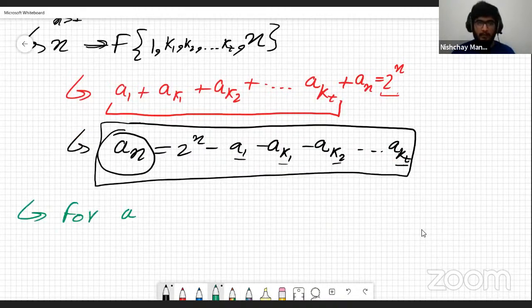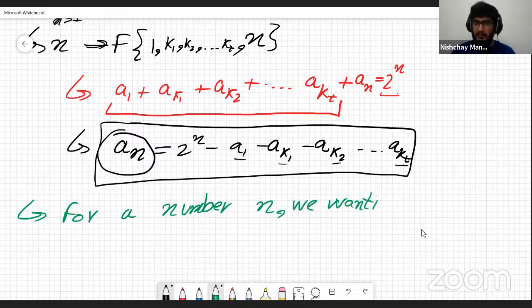For a number n, basically we are going to use this equation to calculate a_{n+1}, etc. But how do we do that? For a number n, we want its factors, right? If we do know its factors, then we can keep these values in this equation and get a_n by itself, right? So for a number n, we want its factors.